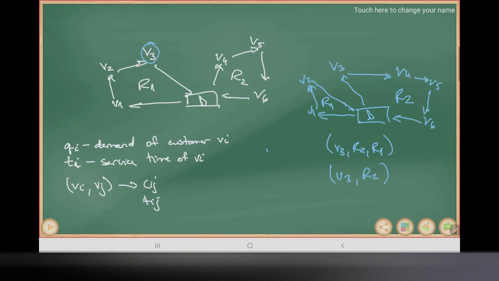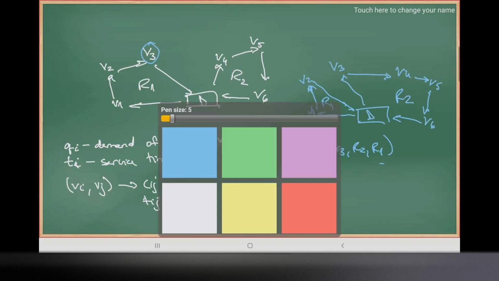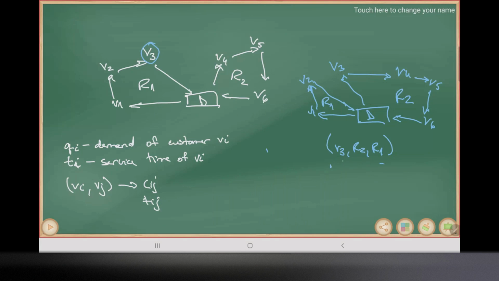A stronger taboo move would be saying that we want to prohibit moving V3 back to R1, no matter where it is. So we just record, let's say, V3 and R1 and say, even if we've moved customer V3 somewhere else, we cannot move it back to R1. An even stronger taboo move would be saying, okay, we're not allowed now for the next number of iterations to touch customer V3. So that customer has to stay in the route where it is currently. It can't be moved at all for a certain number of iterations.